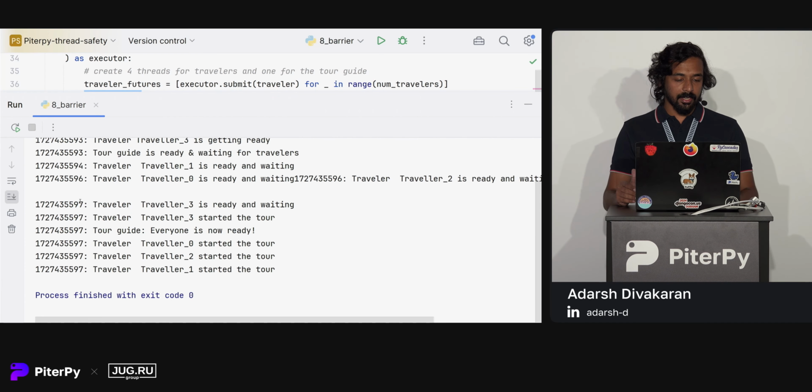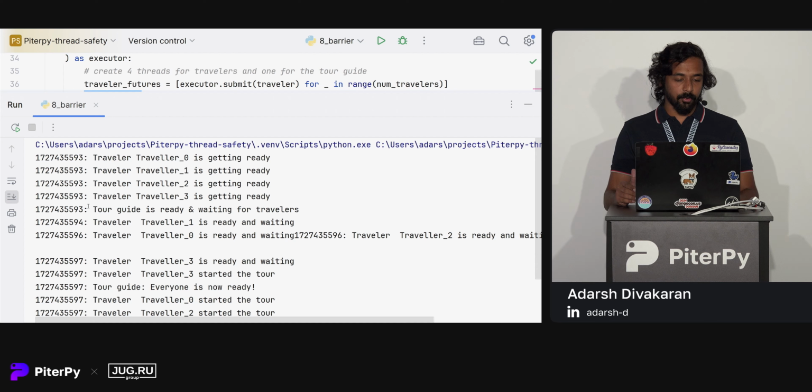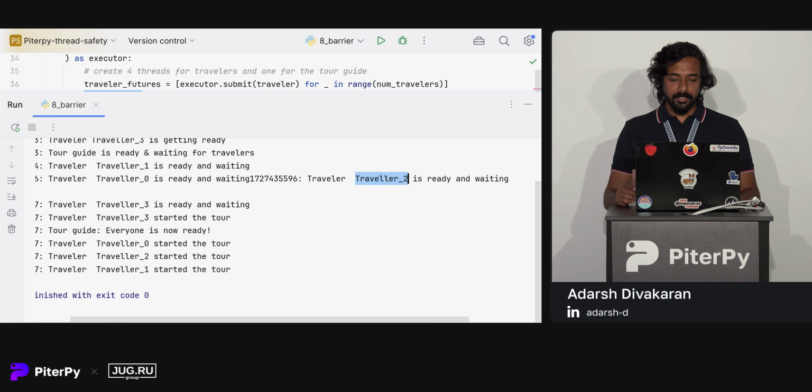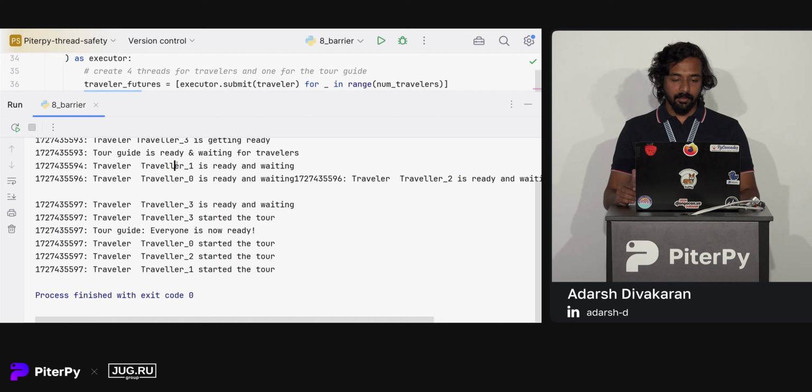So you can see everyone starts to get ready at the same point. Since there is no delay, the tour guide is ready from the start itself. Each traveler is getting ready one by one. At this point, you can see that traveler 1 is ready and waiting. Traveler 0 is ready and waiting. Now 2 is ready and waiting. At this point, we have 3 of our travelers ready, and we also have our tour guide ready.